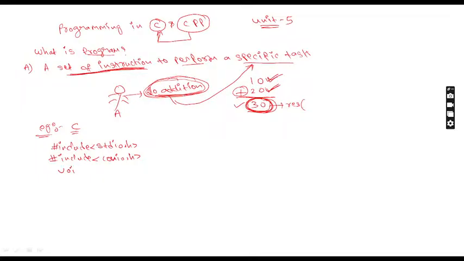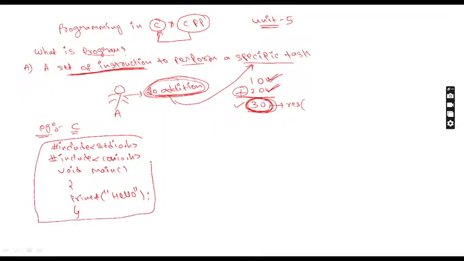Next, after that, we write void main. As an example, I will write one printf message like this: printf, I write hello, something like that, and after this I close it. Whatever lines I have written here are called instructions. This is the first line, second line, third, fourth, fifth, sixth line. Once you combine all these 6 or 7 lines, it becomes one program.